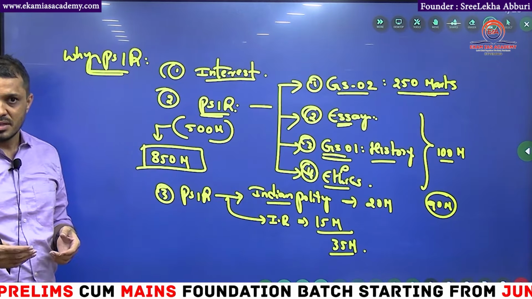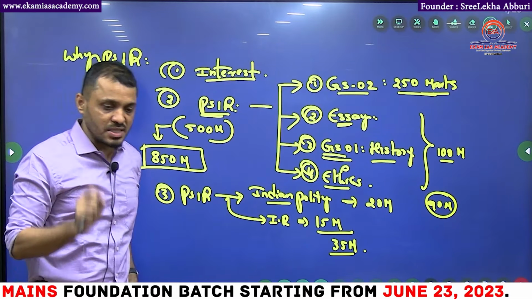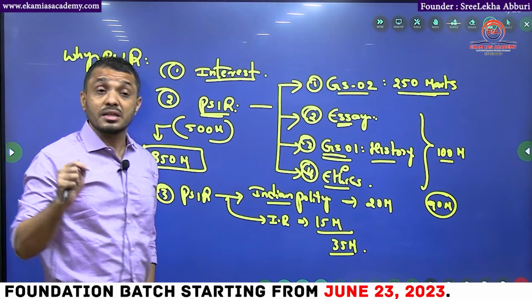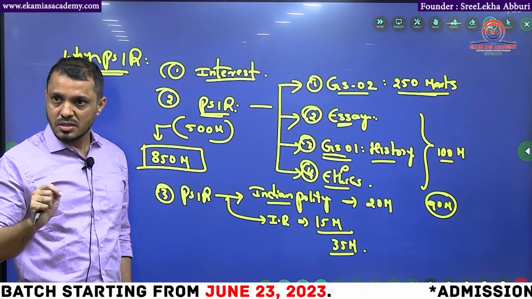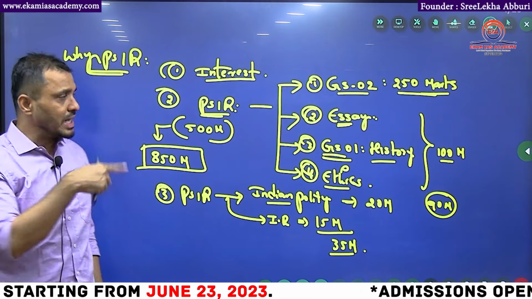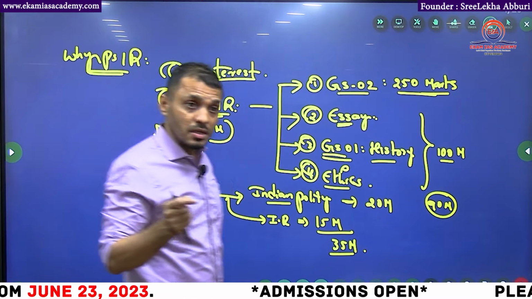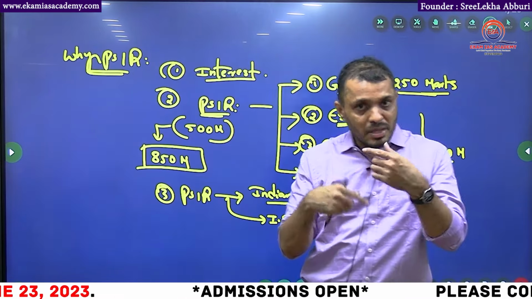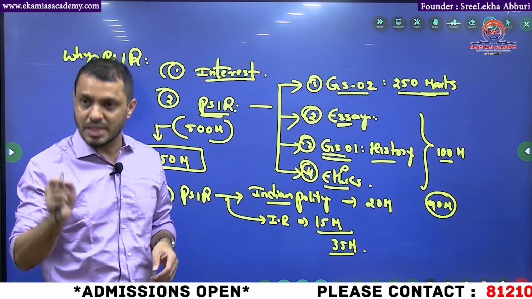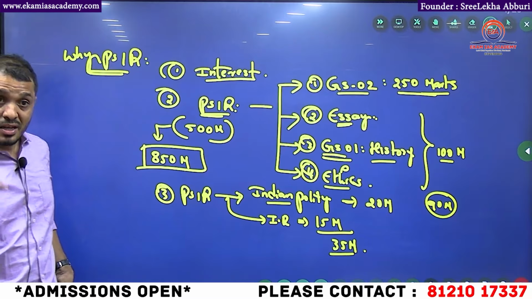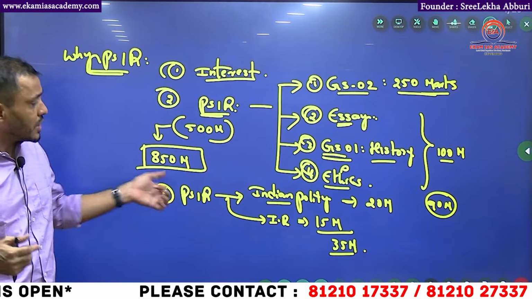This year, straight away, see how easily a PSIR student can answer. What is that? Due process of law. Due process of law related to what? If you have a PSIR perspective, you can easily answer that due process of law helps in the implementation of the laws, whether the laws are implemented properly, the fairness of the law. That is the answer actually. It's not the principles of natural justice, it is the fairness of the law. That easily you can understand.